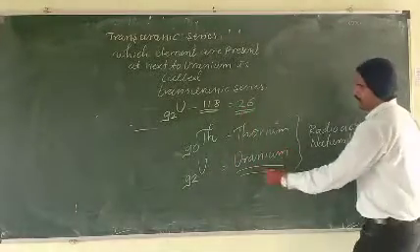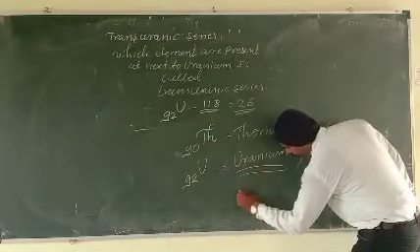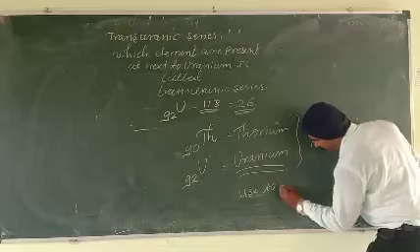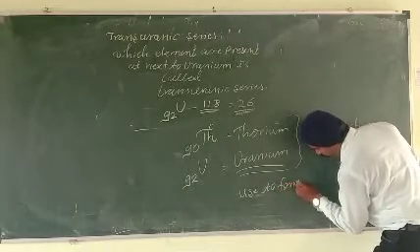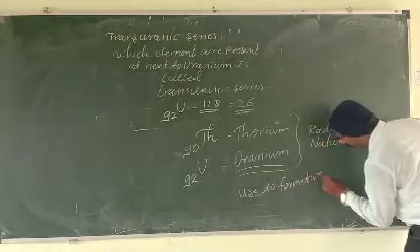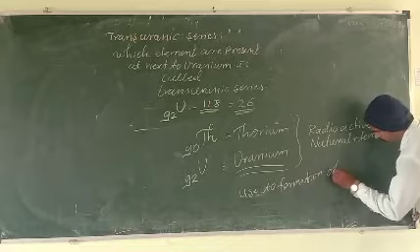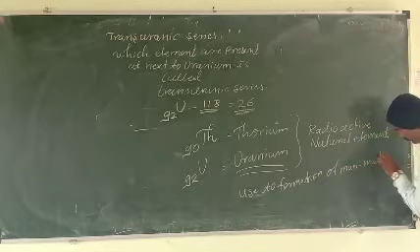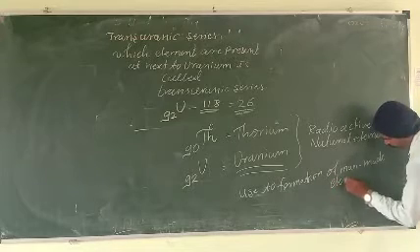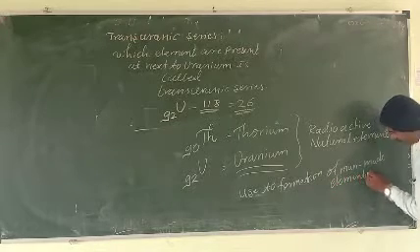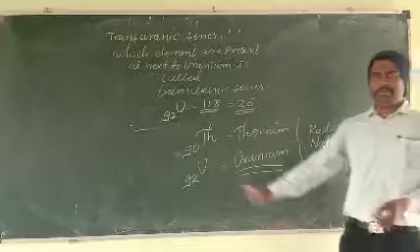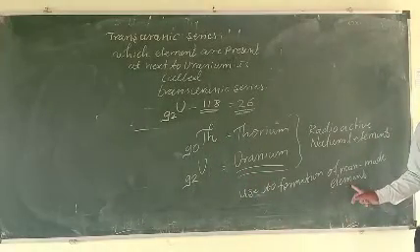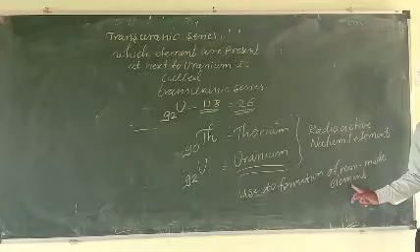These are used for the formation of man-made elements.